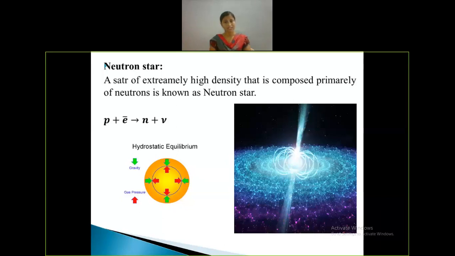A neutron star is a very small star with a radius of 10 kilometers, and the mass limit for the neutron star starts from 1.4 times the solar mass and goes up to nearly 3 times the solar mass.